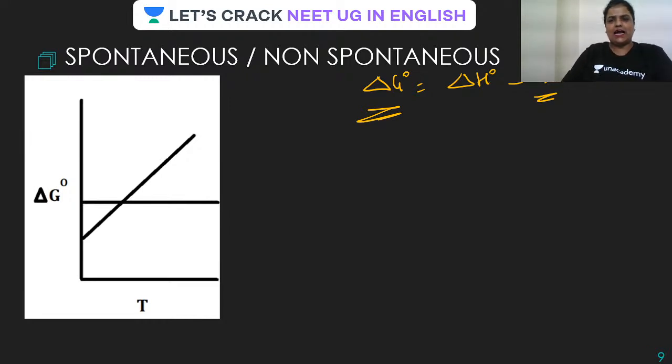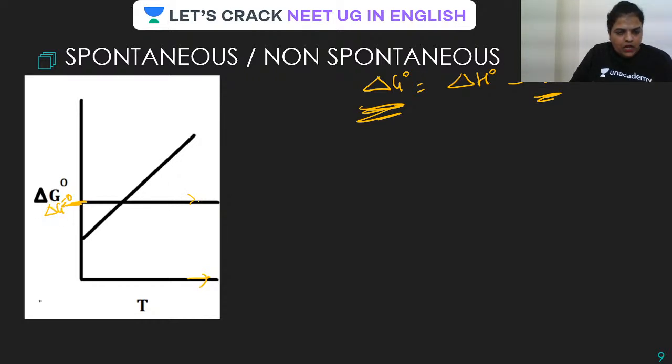So let us see that. Guys, from this equation, it is very clear that if you plot a graph between delta G and T, you are going to get a linear graph like this. And here, there is no change in delta G, it is going to remain constant. So this will be parallel to the temperature axis, isn't it? So at this stage, delta G value will be